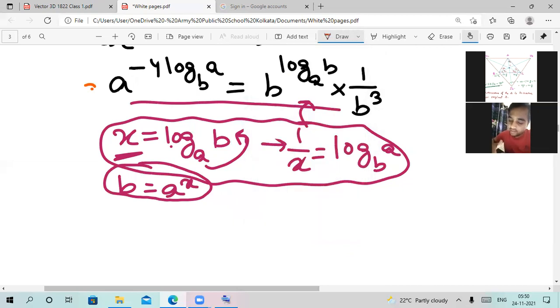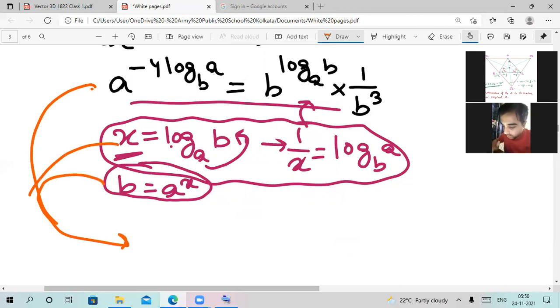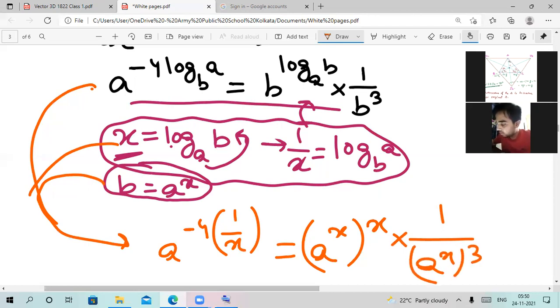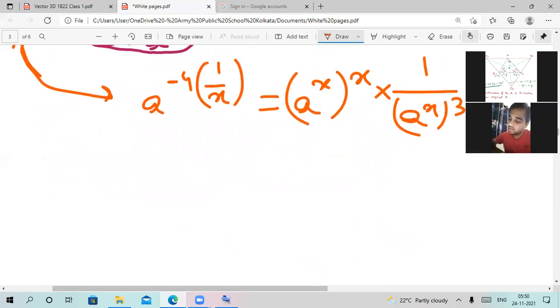Here I can have this expression with the help of this and this. I will not change a, I will let it be the same as in the original case. I will have -4 log ba, which becomes 1 by x, and it will be equal to b, which becomes a to the power x. Okay, and log ab is also there, multiplied with 1 divided by b cube. B is a to the power x, in, to the power 3. Okay, now the whole expression is turned to a, as we can see here.